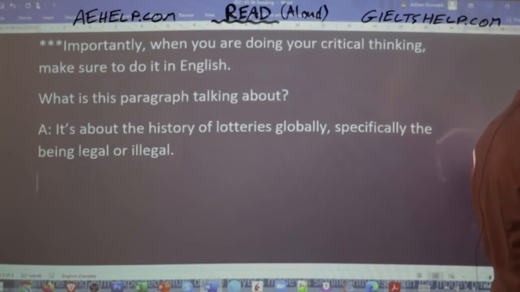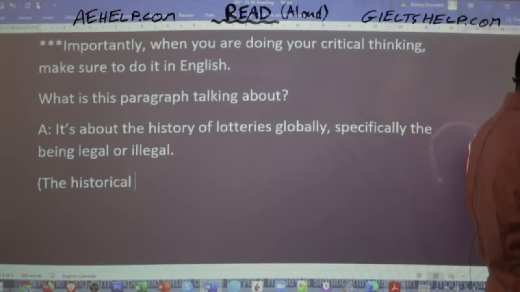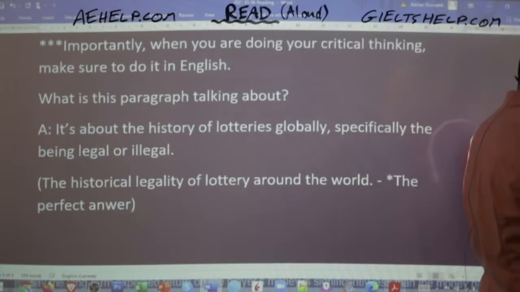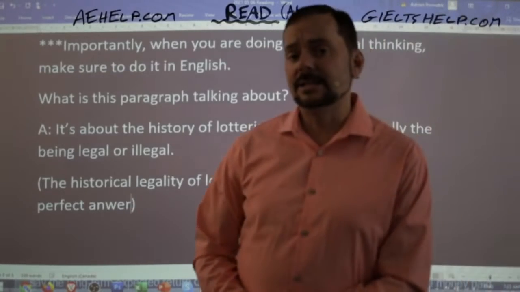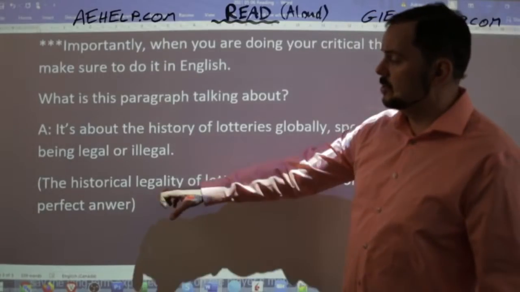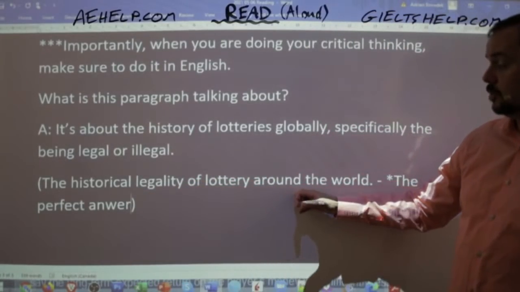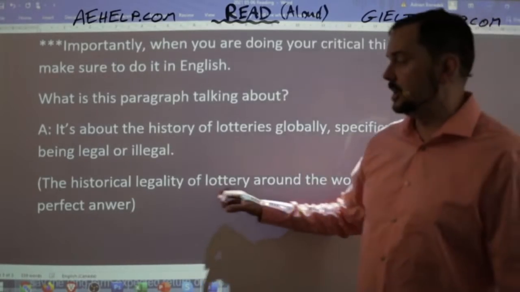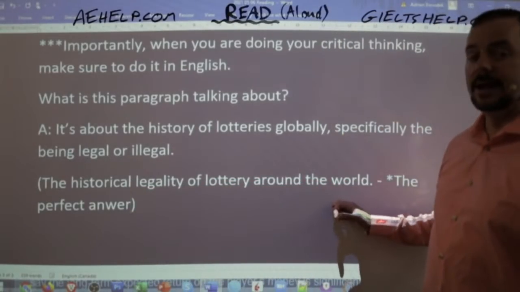So if I want to be more specific or more concise, I can say the historical legality of lottery around the world. Okay? So this is your perfect answer. And when you're practicing your reading at home and you summarize the idea of a paragraph, this is your goal, is to be as concise as possible using the English language to summarize the paragraph in your mind. The historical legality of lottery around the world.